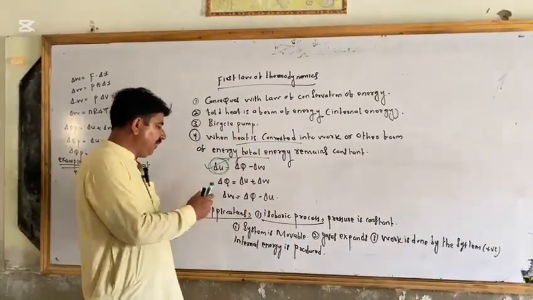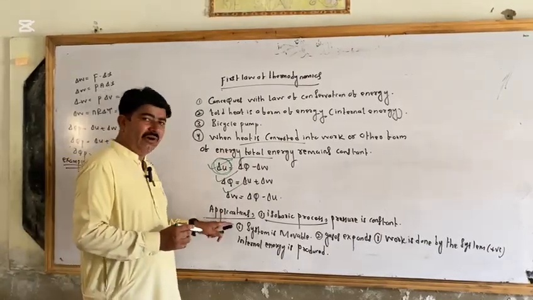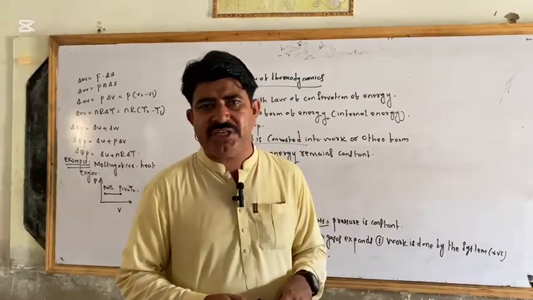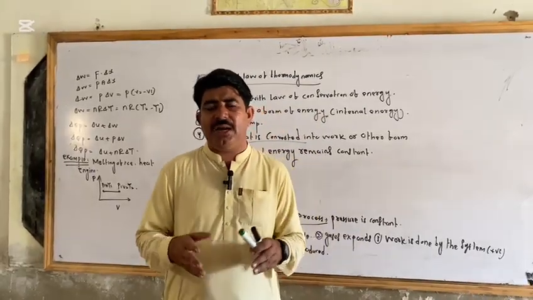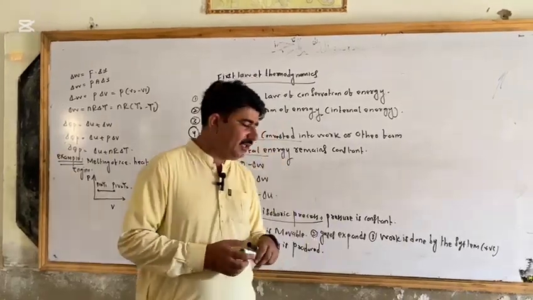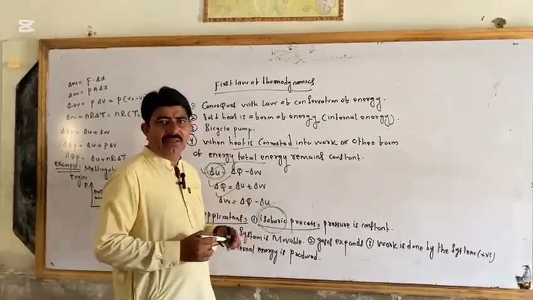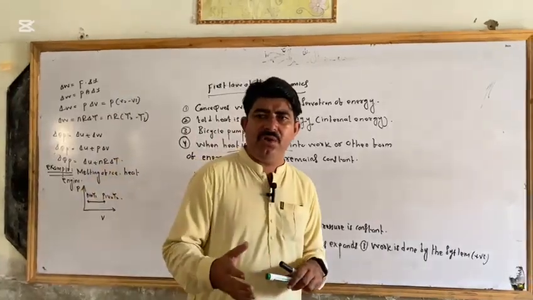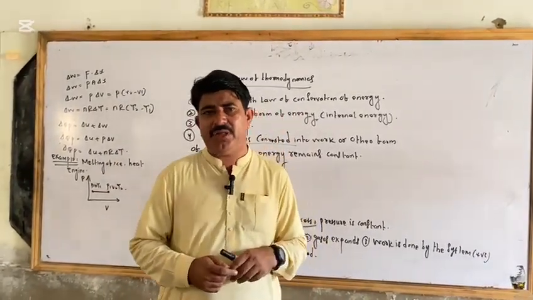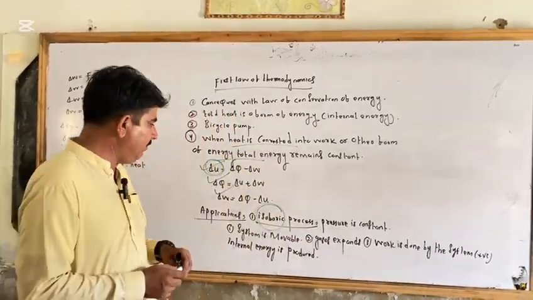Also, these two formulas are related with the first law of thermodynamics. Now we discuss the applications of the first law of thermodynamics. To discuss it, we have a cylinder or piston that moves or does not move. The first application is the isobaric process. Isobaric: iso means same, baric means load. We can say load is pressure. A thermodynamic process in which the pressure of the system remains constant is called an isobaric process.